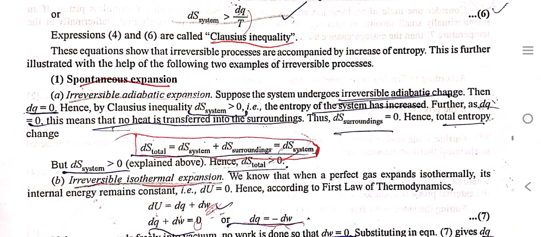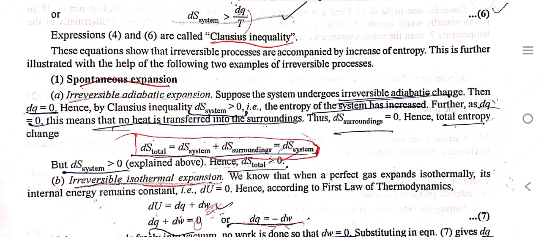For spontaneous expansion, irreversible adiabatic expansion: suppose the system undergoes an irreversible adiabatic change, dq is equal to 0. Hence the Clausius inequality gives dS of system greater than 0, so the entropy of the system has increased, as dq is equal to 0.